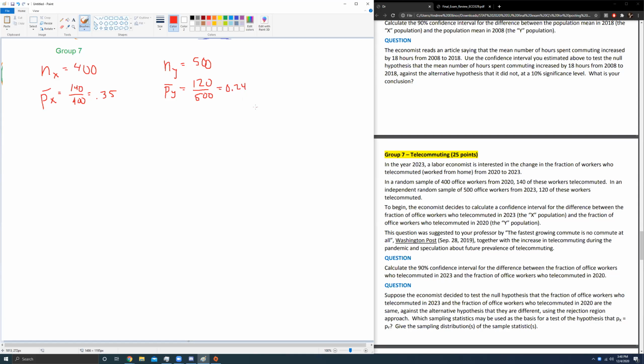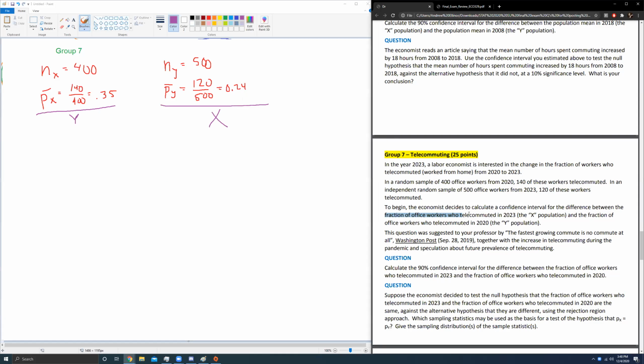This is the instance I was mentioning before. This guy is the Y population, and this guy is the X population. See, it says the office workers who telecommuted in 2023, they're the X population. So everything I've labeled here is kind of messed up. I'm going to actually, not delete, but just erase these subscripts and fix them accordingly, just because I told you it could happen. This is one of the few occasions I've seen her swap the letters on you based on the order in the question, right? Don't assume that just because it was listed first means it's the X population. Pay close attention to that.